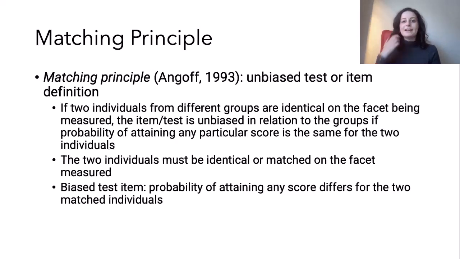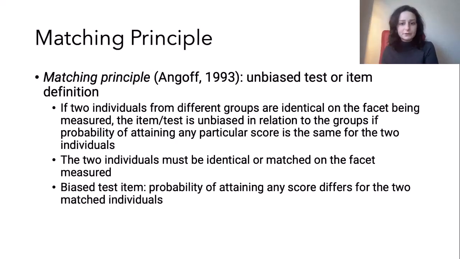So let's say that my father-in-law and I, we're from different generations, but in this example, we have the same amount of the facet being measured. So our same amount of whatever construct it is, identical. We have the same amount of anxiety, let's say. So the probability of attaining any particular score on a questionnaire for us should be the same if the item is unbiased in relation to generation for an anxiety test.